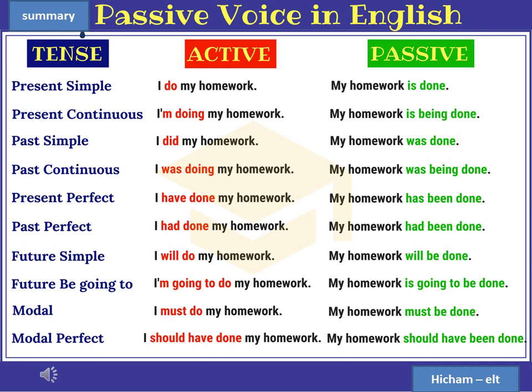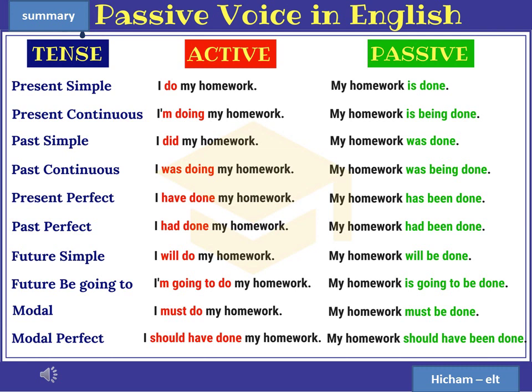Now here you have a table which summarizes all the examples of the passive voice. So we have the present simple: I do my homework. In passive voice it becomes my homework is done. Present continuous: I am doing my homework. Passive voice: my homework is being done. Past simple: I did my homework. Passive voice: my homework was done. Past continuous: I was doing my homework. In passive voice it becomes my homework was being done.